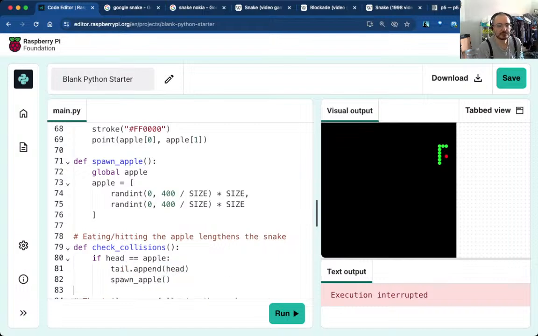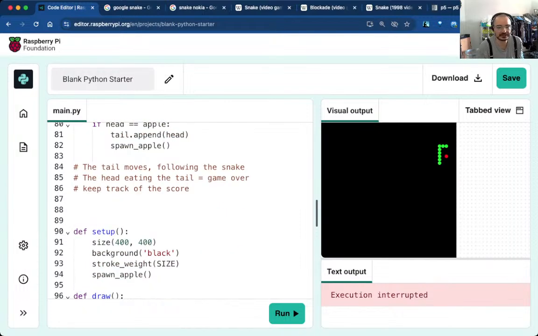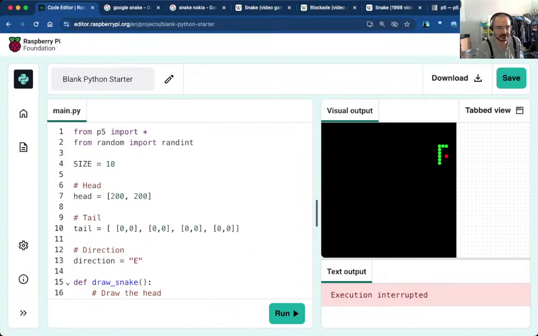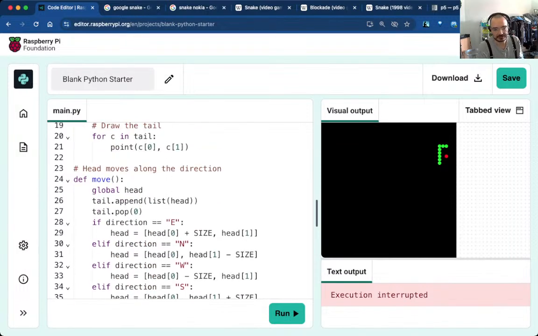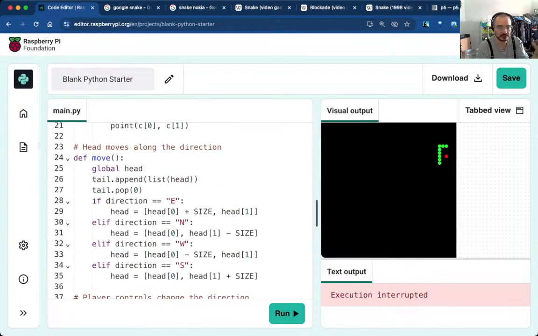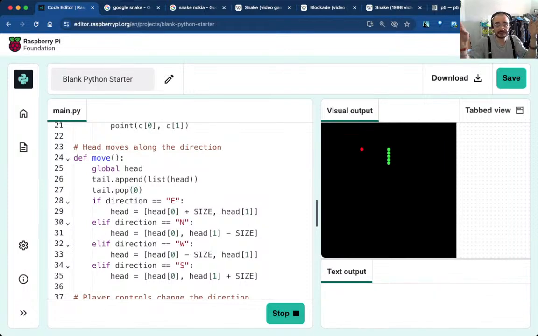Okay, so the tail moves following the snake. I've done that already, but I'll put it here. The tail moves following the snake. That's done by appending, but there's a drawing part. What we do is we just append it and pop. So this is actually a data structure known as a queue, right? You enter elements at the back of the queue and you take them off the front.